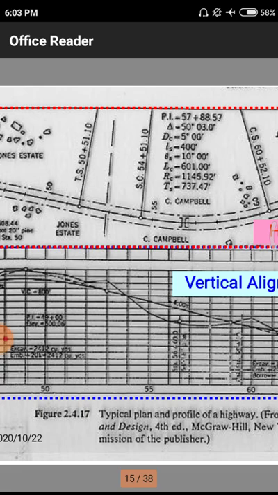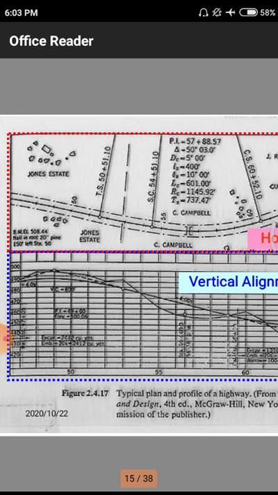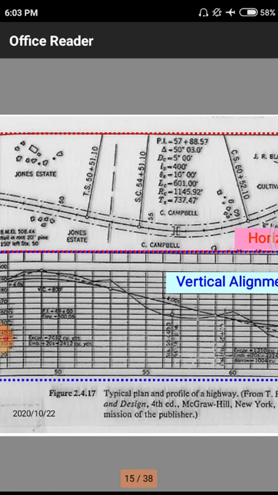In the lower portion, we are having the vertical alignment, and in the vertical alignment also we are having different notations and values. They are directly given on a scale. Normally in the x direction we are having 50, 55, 60. That means with respect to ground level at 50 meters, what is the particular elevation with respect to this 50 meters? Normally we are having 490. After that at 55 we are having an elevation of 480, and at 60 likewise the elevation of the road changes. Here the elevation of the road changes with respect to the x axis.